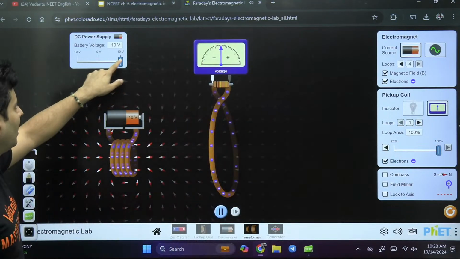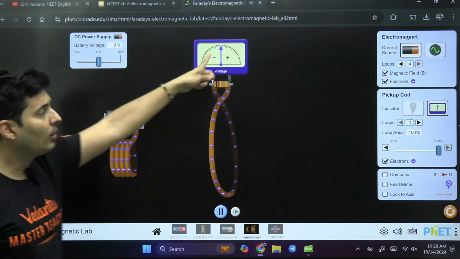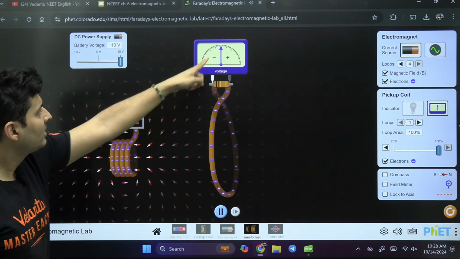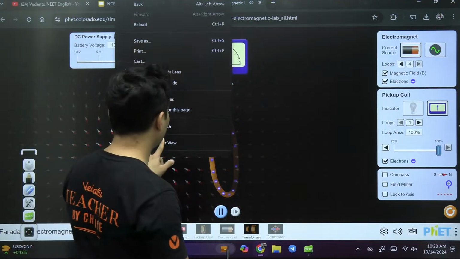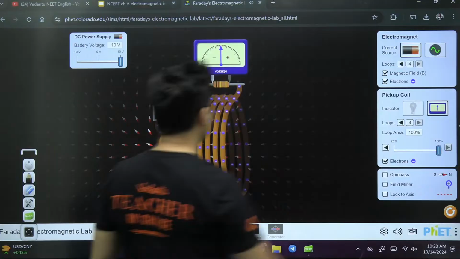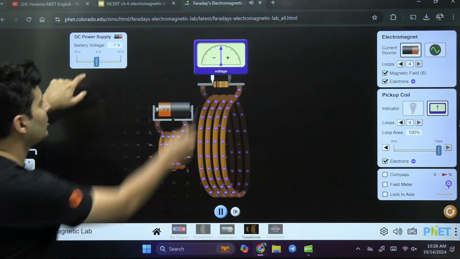If you didn't see, I will show it to you again. Just one second. Observe the galvanometer. Right now the circuit is off. I will turn it on. See, there was a small deflection. Maybe you could not see it so easily. I'll do one thing. I'll bring this closer. I will increase the number of loops so that you can see the deflection very easily. I'm turning it off. I hope you saw the deflection.